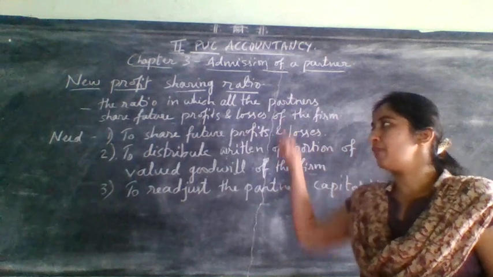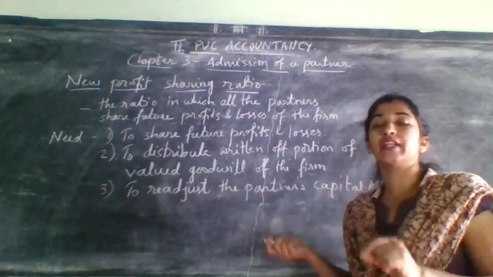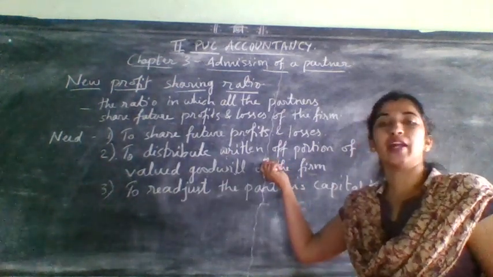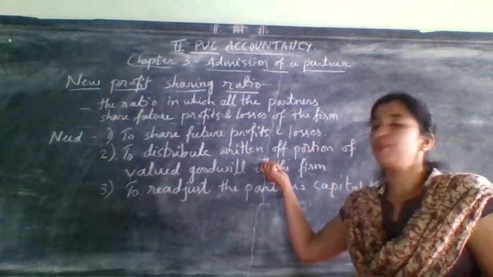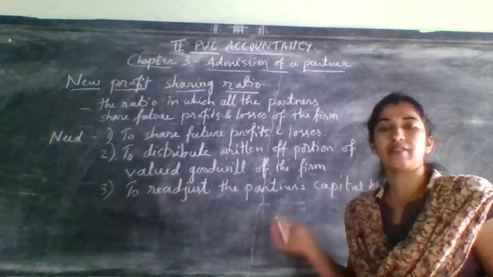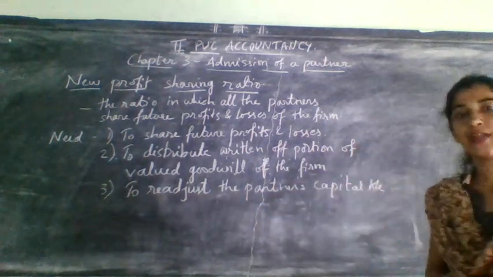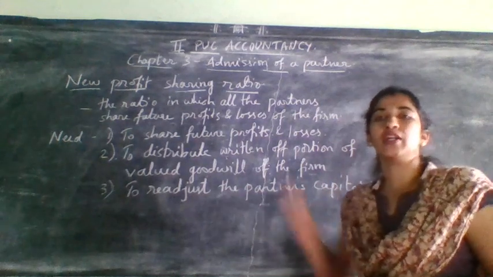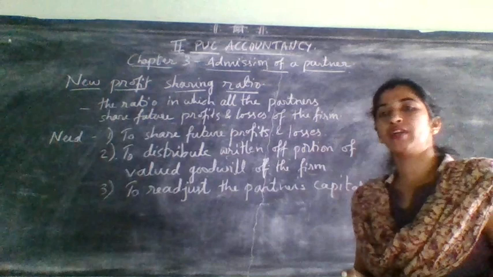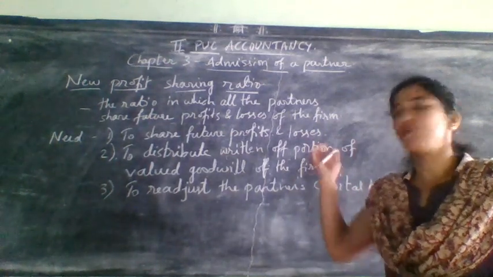But when the goodwill is retained, that is, created in the firm itself, that time we require which one? New profit sharing ratio. Next one, to readjust the partner's capital account. To readjust the partner's capital account, we require what? New profit sharing ratio.